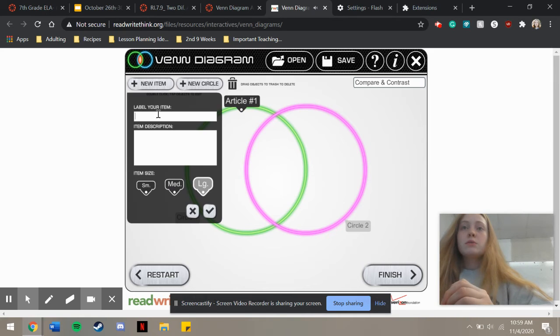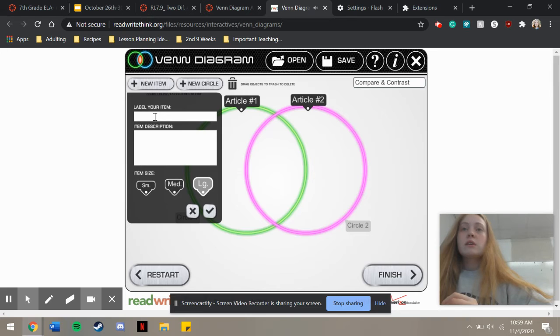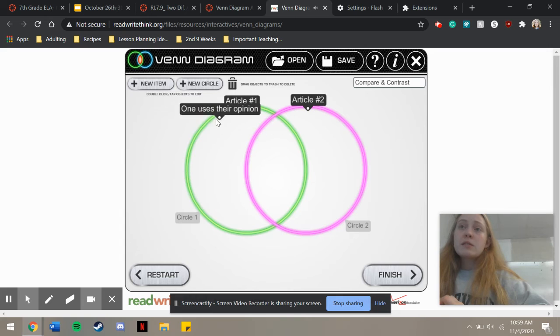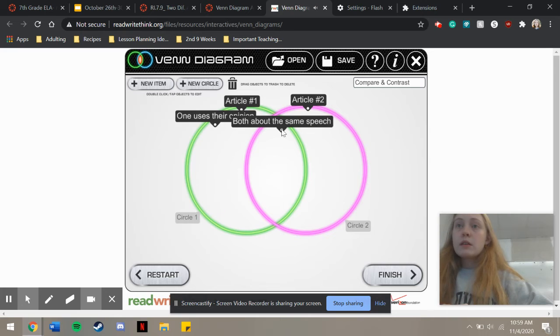Then you're going to put in some things that you noticed about each of them. You might say that one of the articles is a lot more opinion based, so you click that there. You want to put 3 things in each section. Then you could have one thing that they have in common, both about the same speech, and put that here.